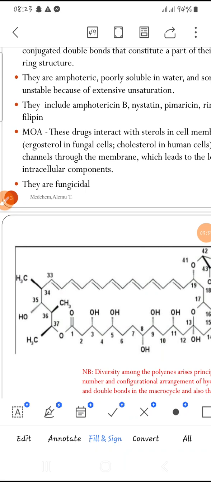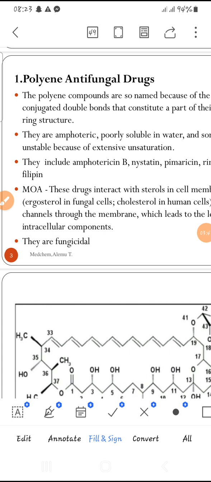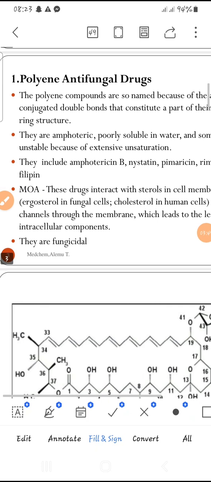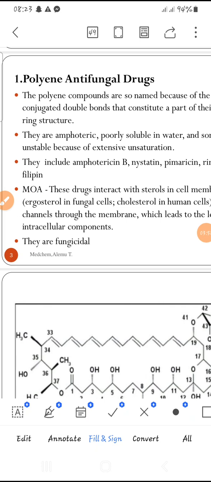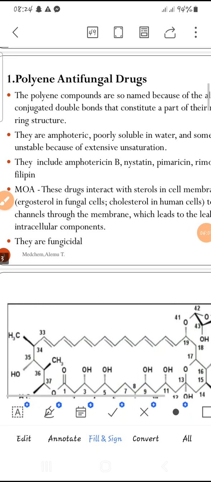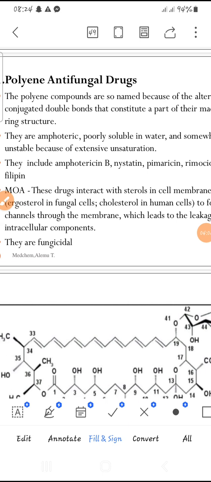Amphoteric compounds can behave either as basic or acidic compounds. Some of the drugs that are listed under polyene antifungals are amphotericin B, nystatin, pimaricin, rimocidin, and filipin. These are common drugs that are classified under polyene antifungals. Polyene antifungals are poorly soluble in water. These compounds are also unstable because of their extensive unsaturation.